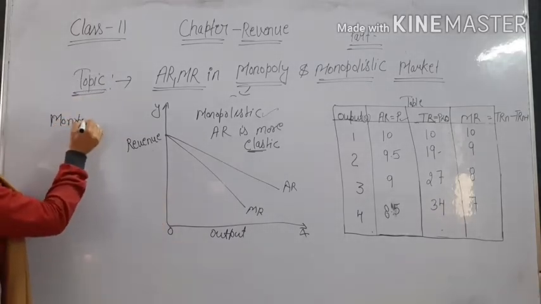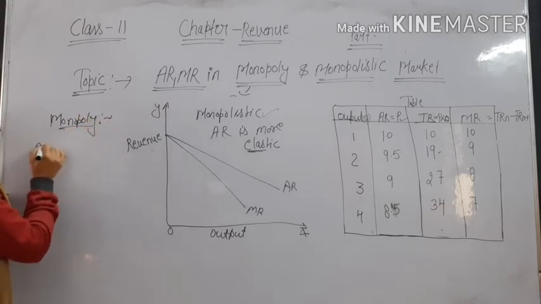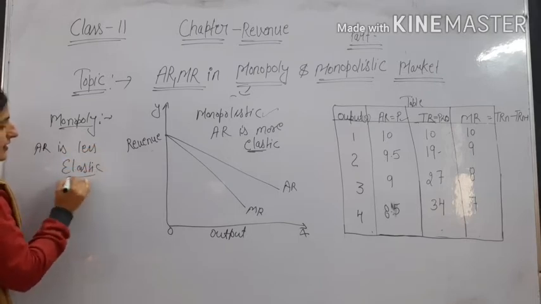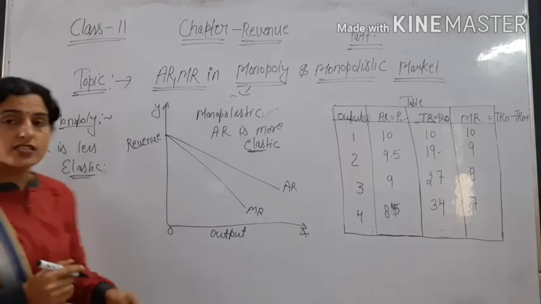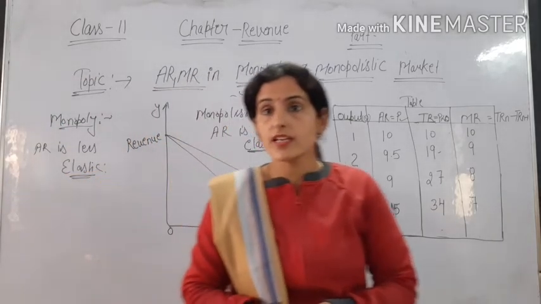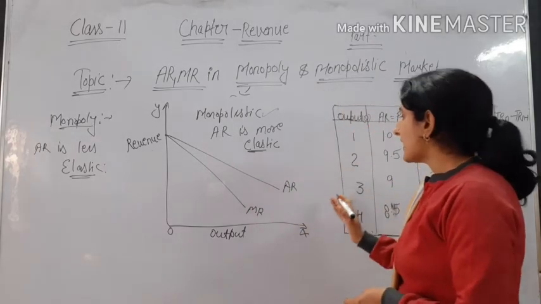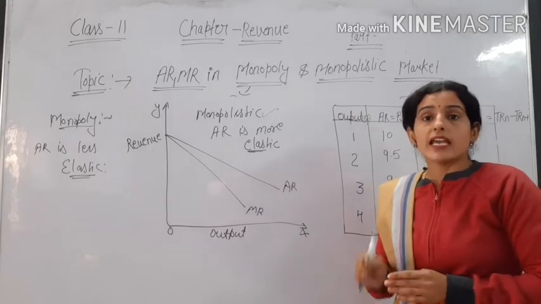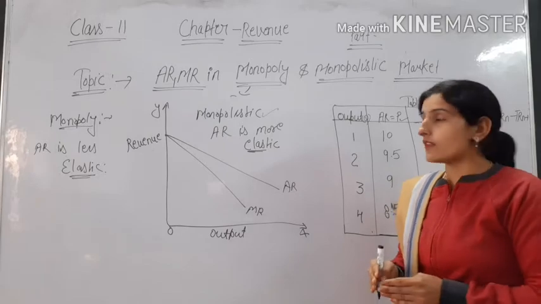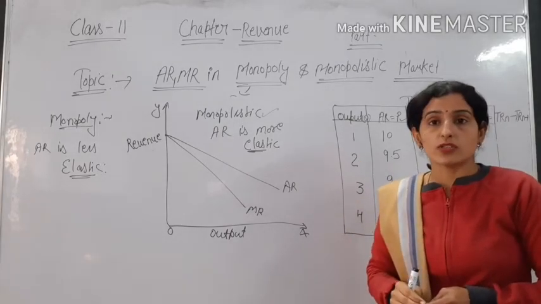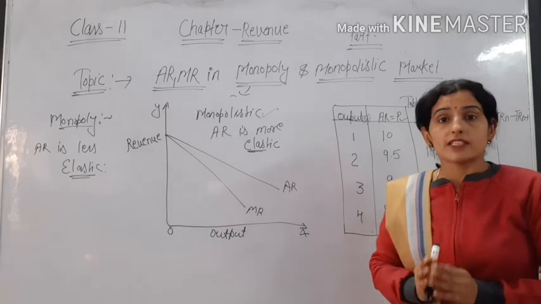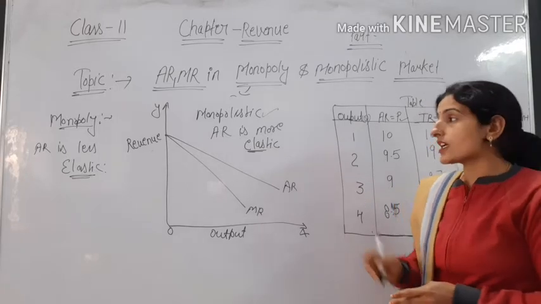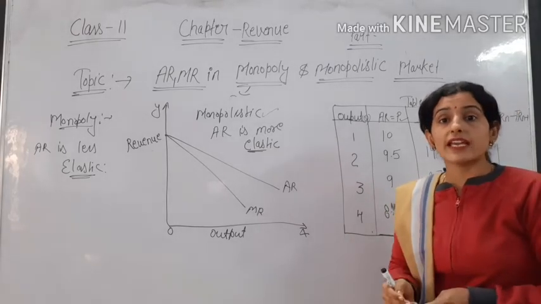In monopoly, AR is less elastic. It means it is changing less, but in monopolistic competition it is changing more. Okay, so the difference between both, in AR and MR, in monopoly and monopolistic competition: in monopoly, AR and MR curves both are downward sloping. In monopolistic competition also both are downward sloping, but the difference is that in monopoly AR is less elastic, but in monopolistic competition AR is more elastic.